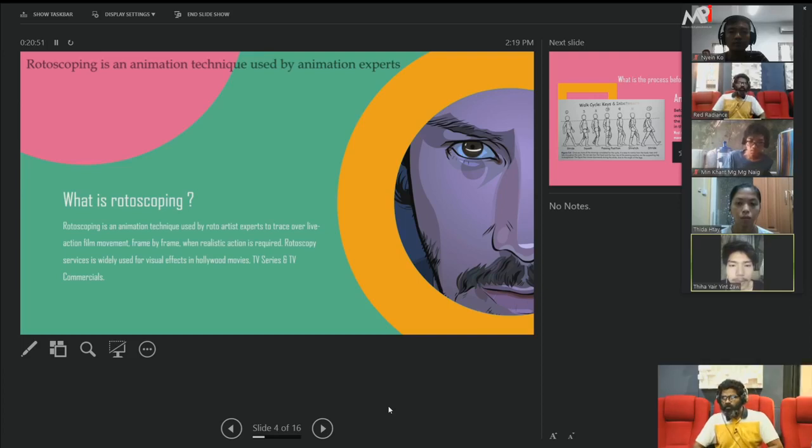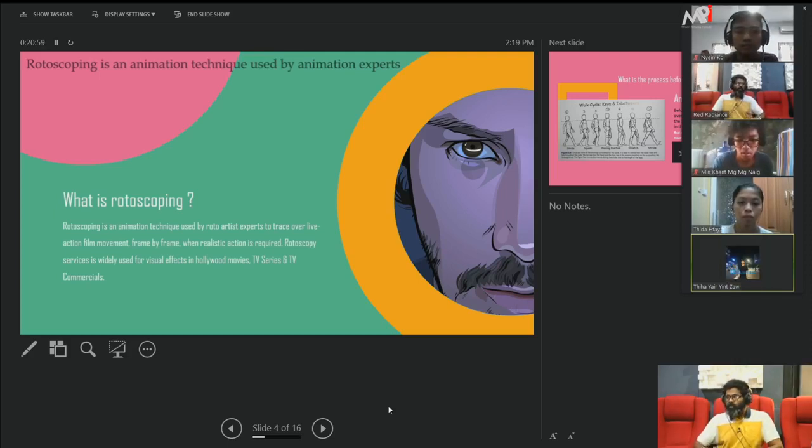What is rotoscopy? Rotoscopy is nothing but an animation technique used by the roto artist. The roto artist means the one who is doing the roto, tracing over the live footage of the movement frame by frame. We need to cut using the roto. We need to take the footage, cut the character separately and split the character, everything. You have to create the shape according to the movement. Rotoscopy is widely used for so many Hollywood movies, TV series and TV commercials.